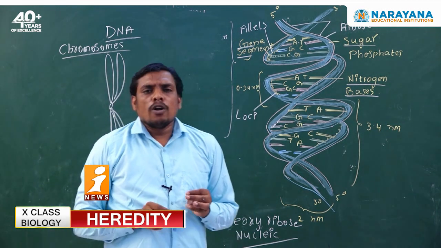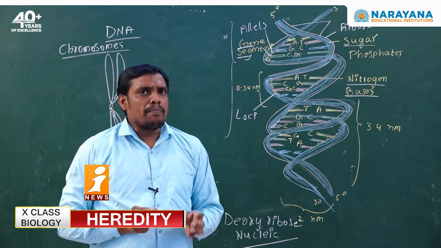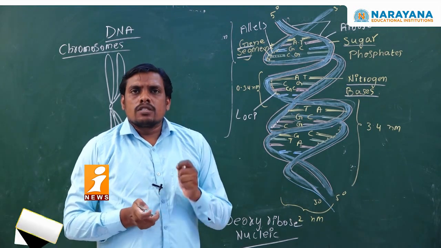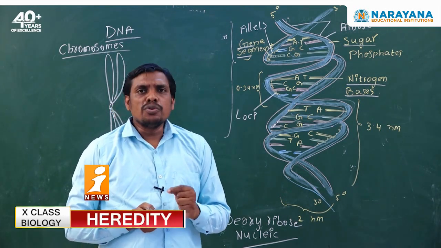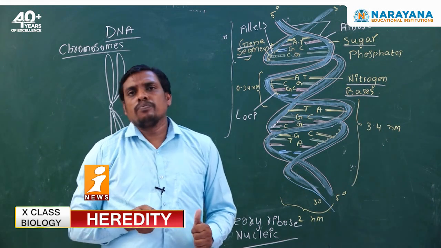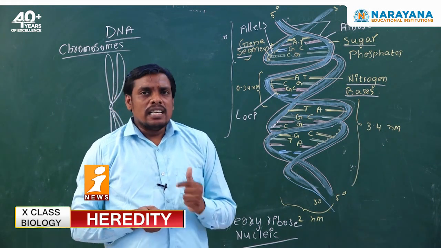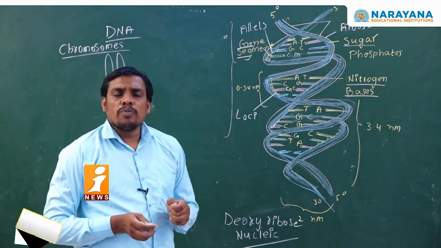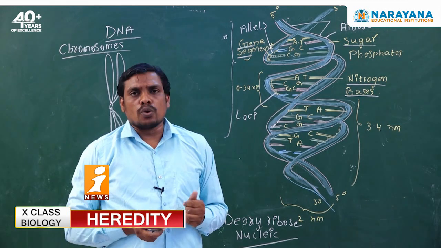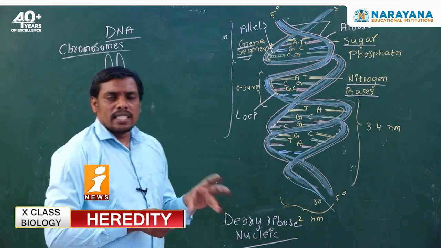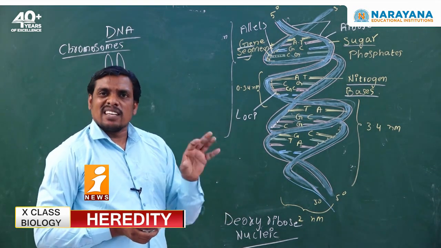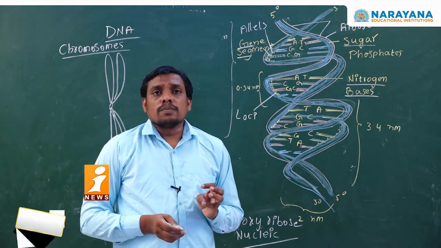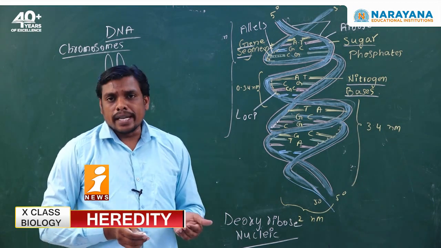Each DNA molecule or each DNA fragment originates from a specific structure of the nucleus, called a chromosome. During the cell division process, from each strand of chromosome one DNA segment comes out. How is it possible? Let us see the parts of chromosomes first, then how the chromosome is responsible for the inheritance process, which we are going to learn in the next concept.